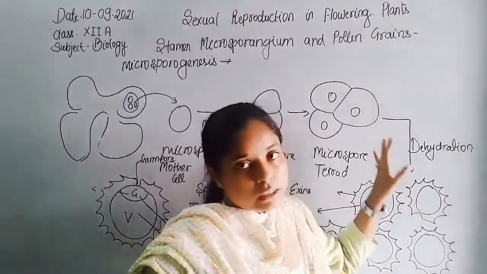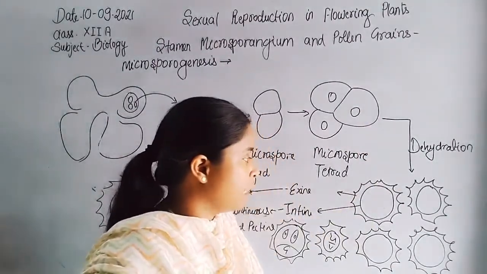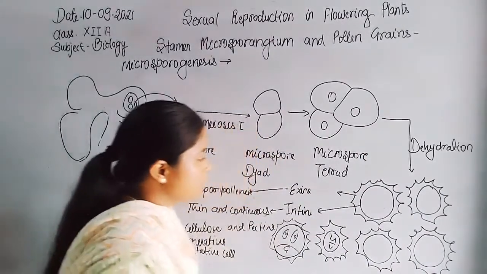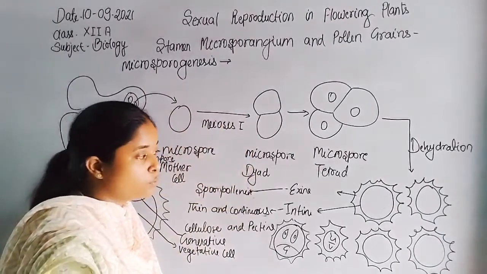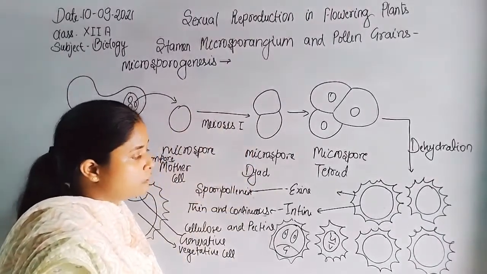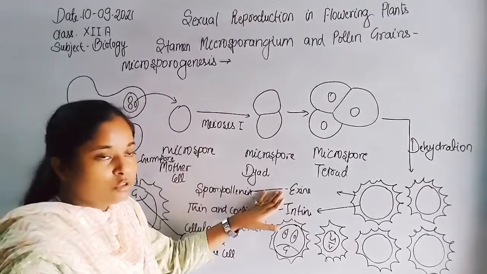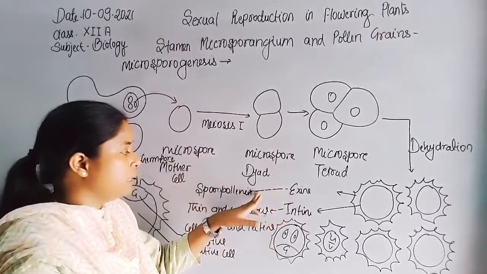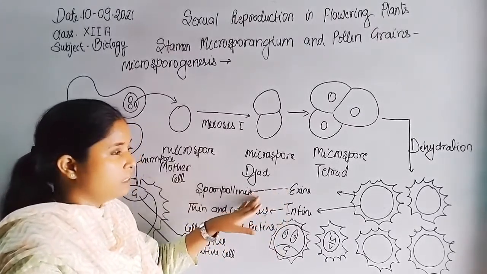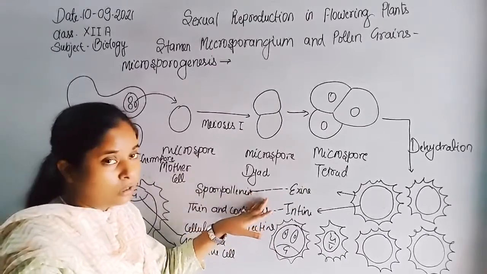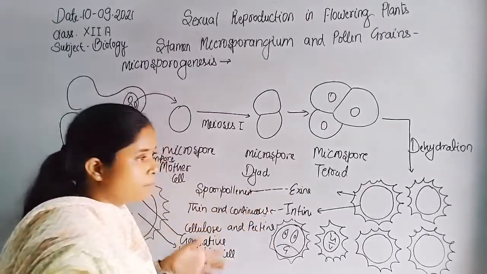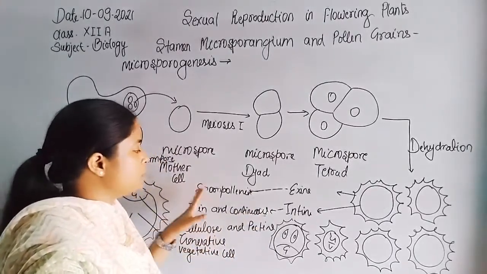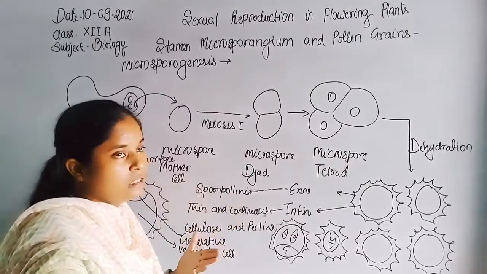Now these tetrad cells undergo dehydration. After the dehydration, the 4 cells form. These 4 cells represent the pollen grains. Each pollen grain is surrounded by exine, the outermost layer, and intine is the thin layer. Here exine is a thick layer, highly resistant to temperature, water and other climatic conditions, because it is formed by sporopollenin, which is highly resistant.